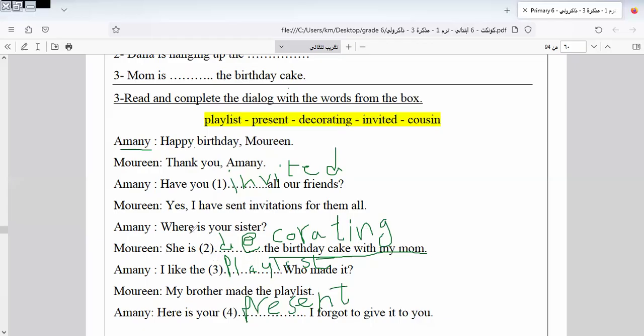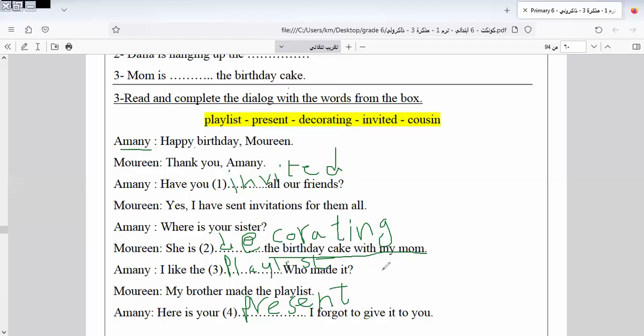So Amani asks Marlene about her sister. Marlene replies that she is decorating the birthday cake with my mom. Then Amani says she likes the playlist. So here, Amani is expressing happiness about the playlist.